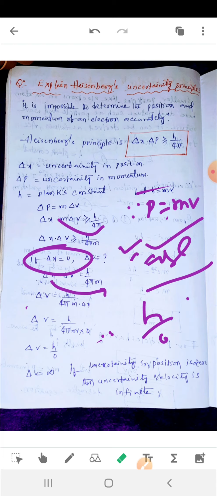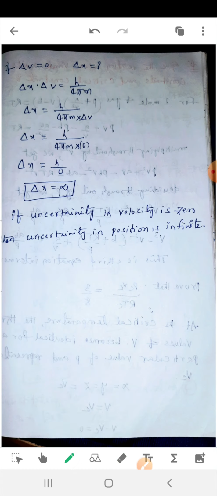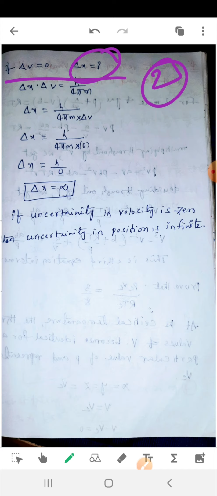Next we take the other one, case 2. In case 2, what is delta v? Velocity is 0, and what is the position? Same as previous, delta x delta v equals h by 4 pi m. Here we bring delta v to this side, so we get the formula delta x equal to h by 4 pi m.